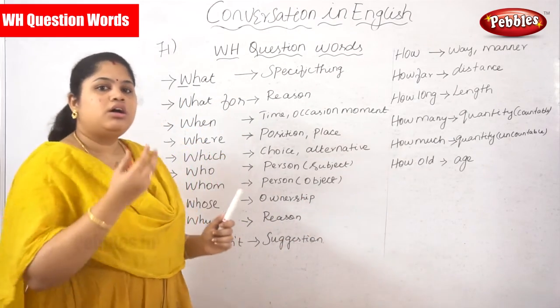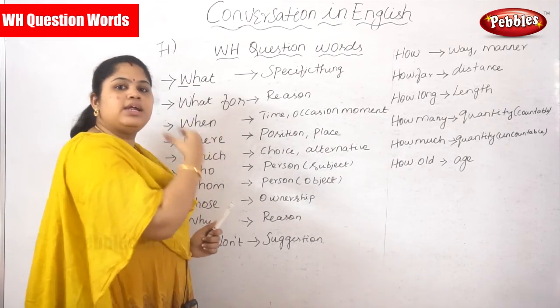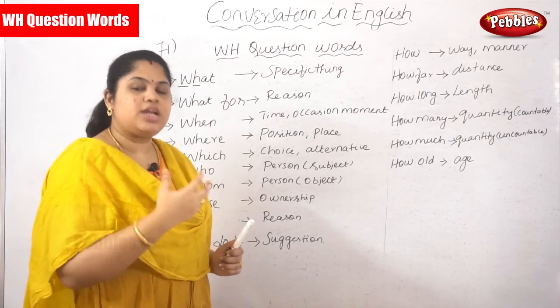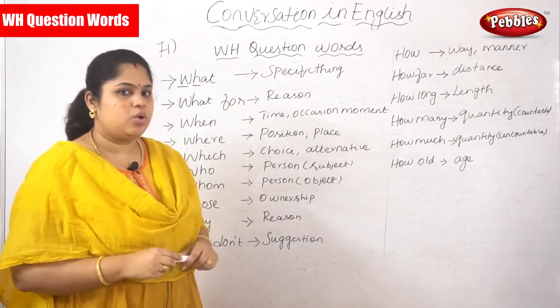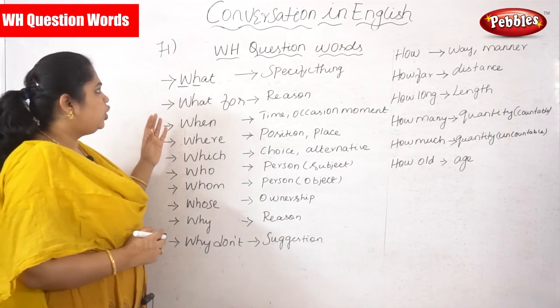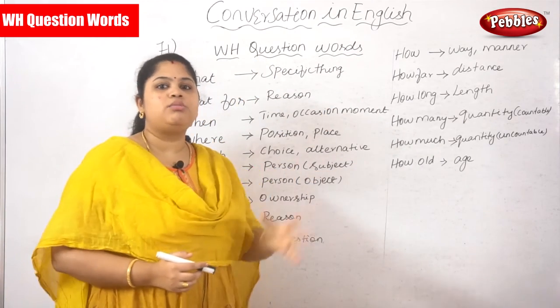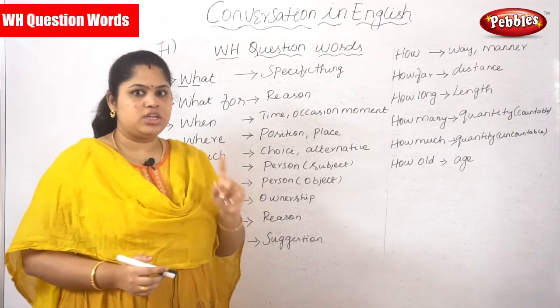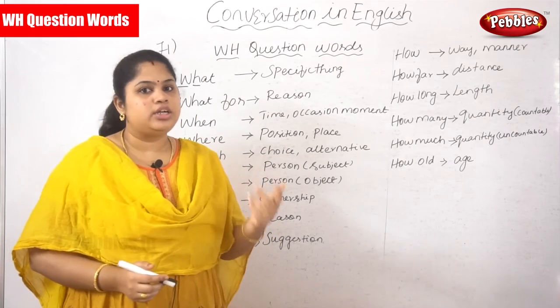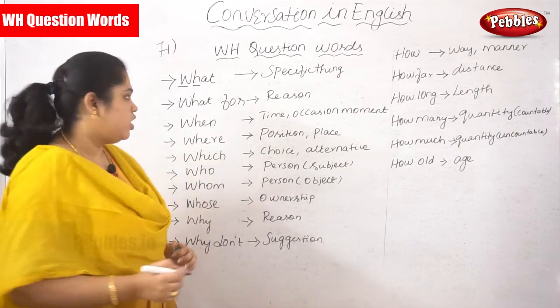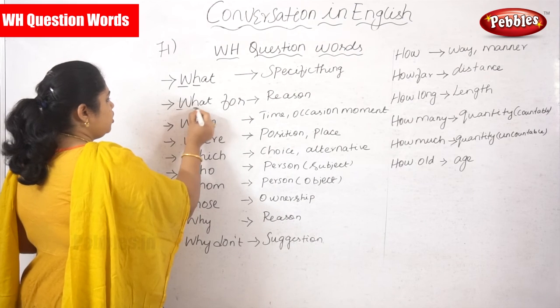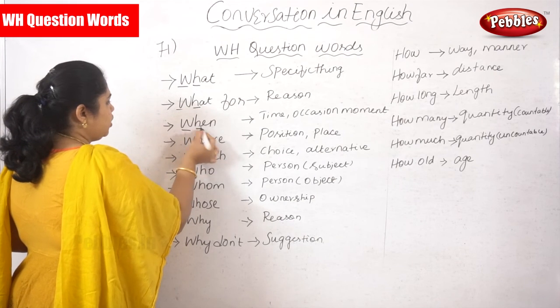Let's see what each question word is, its own usage, and where you are going to use it. As I told you, in every WH question word there will be the two letters W and H. So only it is called a WH question word.